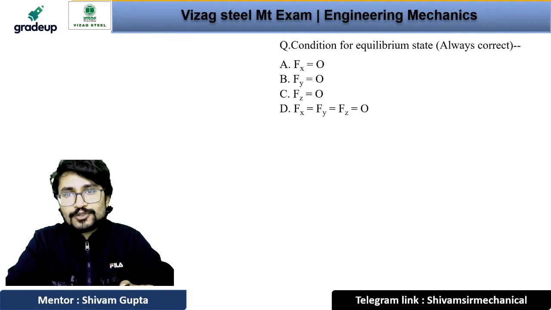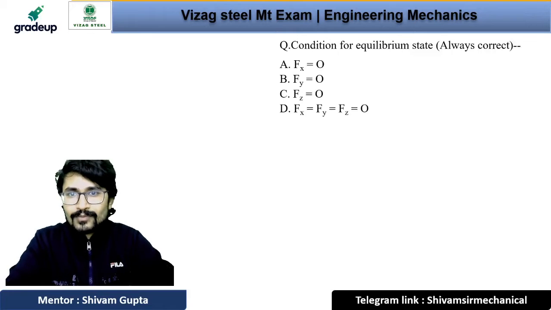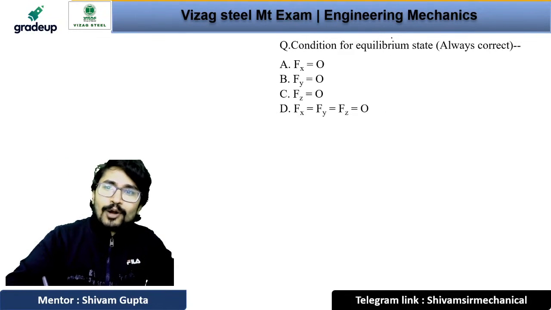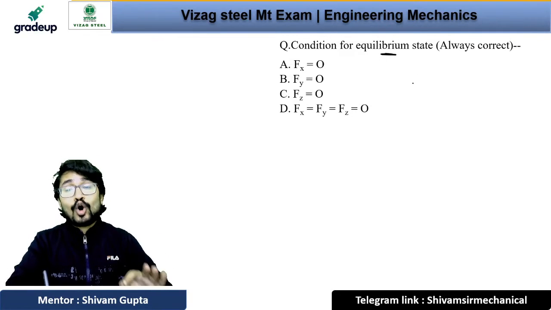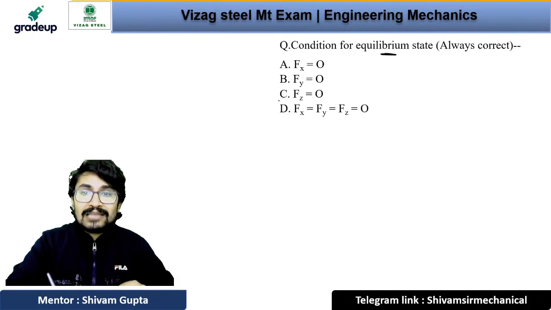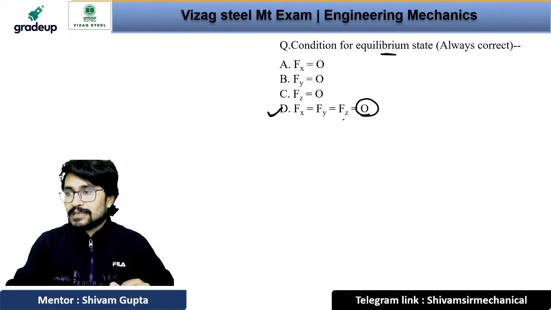What will be the answer for this question? Give me the answer fast. Come on guys, you have to be fast. If we talk about the equilibrium state, all the forces become zero, or the net force becomes zero. Then Fx equals Fy equals Fz equals zero. Option number D will be the correct answer.